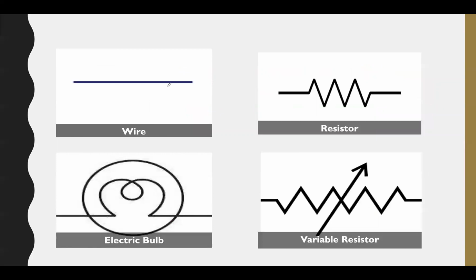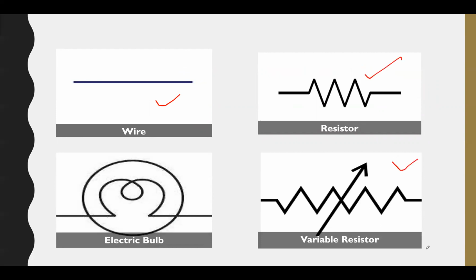Now this long line shows the symbol of the wire. Okay, and the electric bulb, the symbol is denoted by a circle, and inside it is a coil, or you can say wire of coils. Okay, so that is the electric bulb, and this is the resistor, and this is the variable resistor symbol.